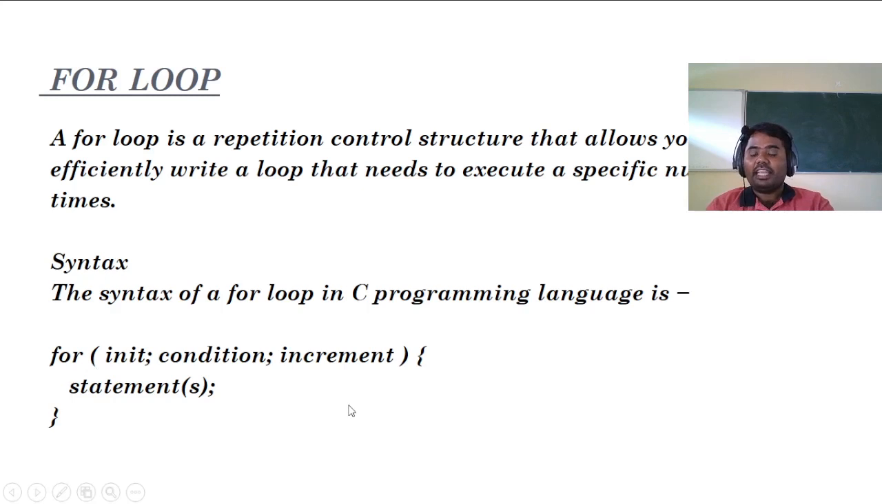Next is the increment. First, we have an initial value. Then it will check the condition. Later, we have an increment. Every time after executing the statement, it will go for the increment. Once the increment is done, it will check the condition again before executing the statement. Initialization will take place only once. The condition will be checked before executing the statement. If the condition is true, only then will it execute the statement. Otherwise, it will come out of the for loop. So first the condition, followed by the statement. After the statement, it will go for the increment.